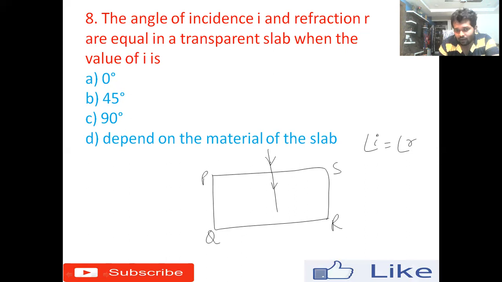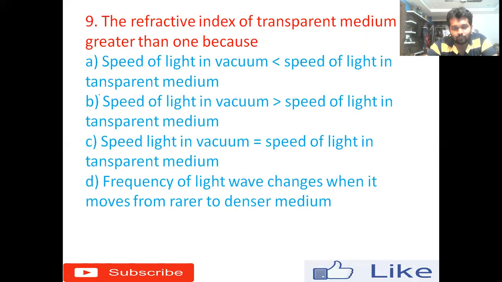Whenever a light ray travels along the normal, it will go undeviated. It will go in the same path via the normal only. So here the angle of incidence equals 0, then obviously the angle of refraction will also equal 0. So the right answer for this question is option A, 0 degree. So obviously light must come with an angle of 0 degree.